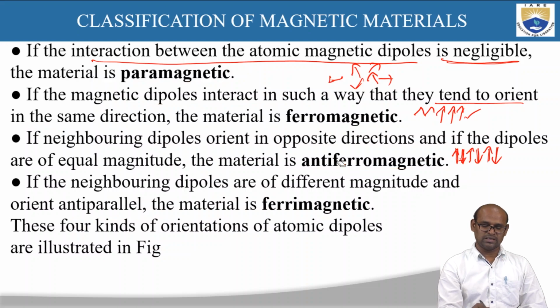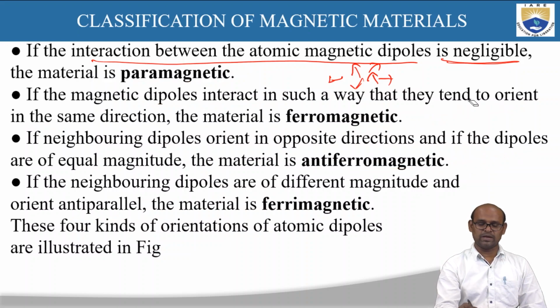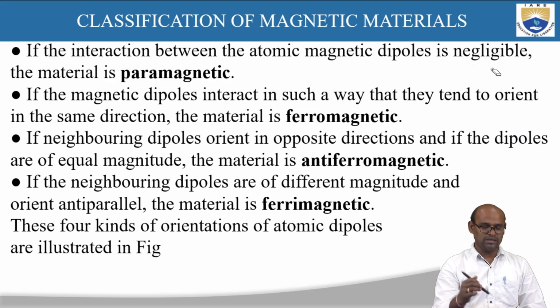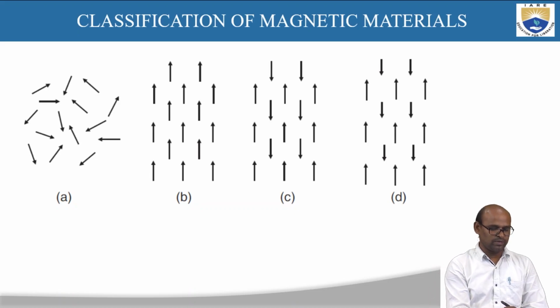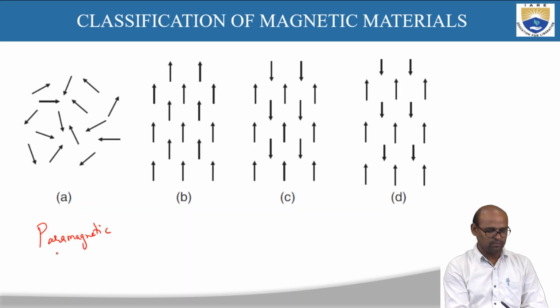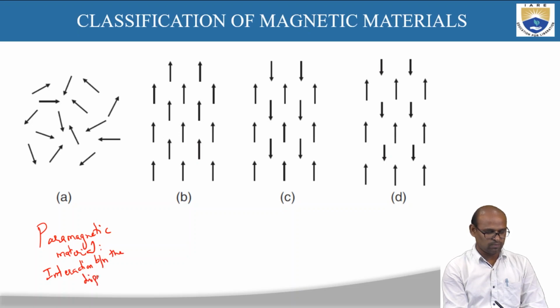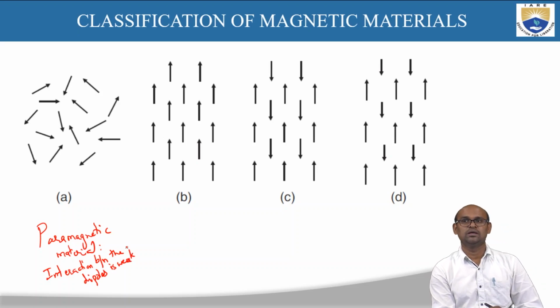So these are the four magnetic materials. These are subcategories in materials with permanent magnetic dipoles. So here is a picture of these four magnetic materials. Here it is paramagnetic material. Here the interaction between the dipoles is weak. That is the reason why they orient in random directions.